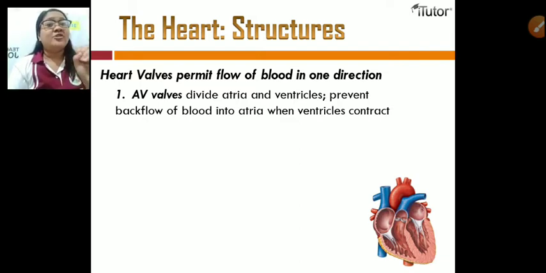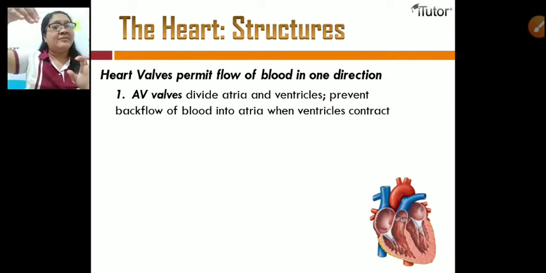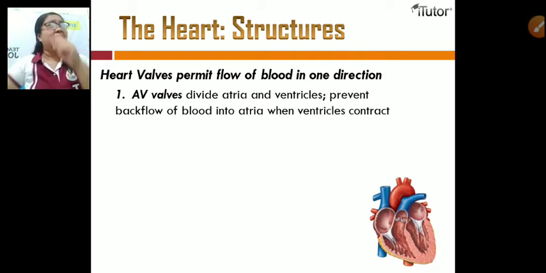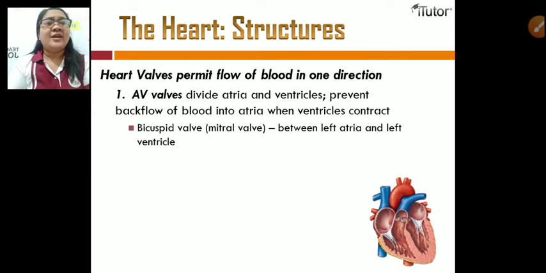when ventricles contract. As what I said, bisa naga-contract ang ventricles kay ang dugo is from the right, kay ang blood nga nag-enter sa aton nga heart is from the right atrium to the left ventricle. And even though the ventricle is contract, these AV valves prevent the backflow nga magbalik ang blood pabalik naman sa right atrium. Okay, so we have here two kinds of AV valves.